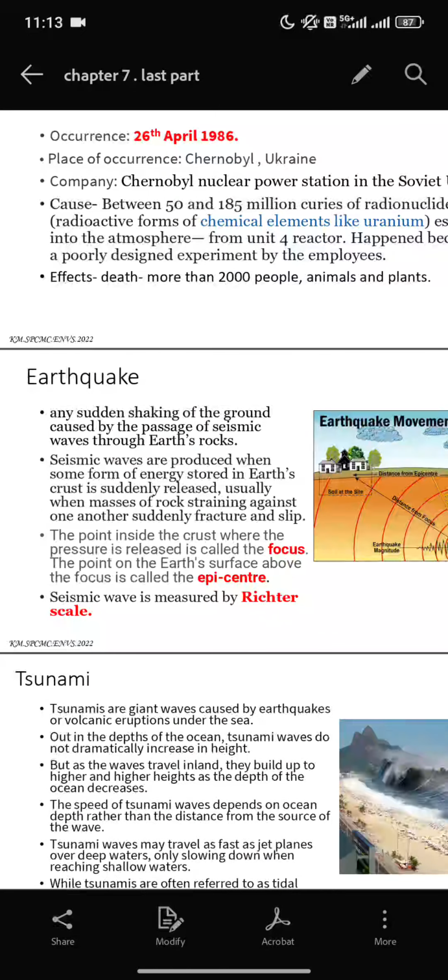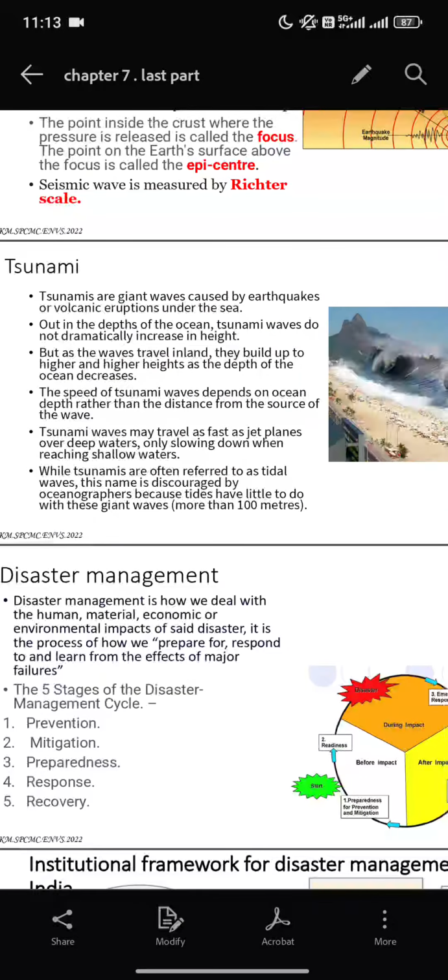Next we have the earthquake. It is a sudden shaking of the earth's plates due to seismic waves. The center where pressure is released is called the focus, and above the focus is the epicenter, and you can measure an earthquake by the Richter scale. Next we have tsunami. Tsunamis are giant waves caused by earthquakes or volcanic eruptions. In the depth of the ocean the speed is high, as fast as a jet plane in deep waters, and slow in shallow water.